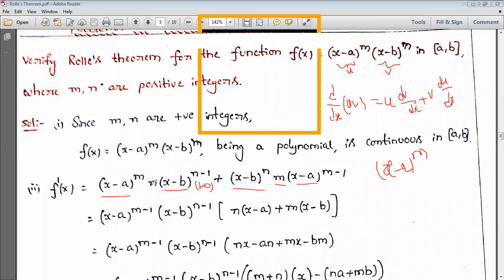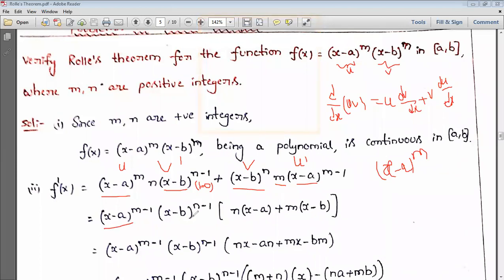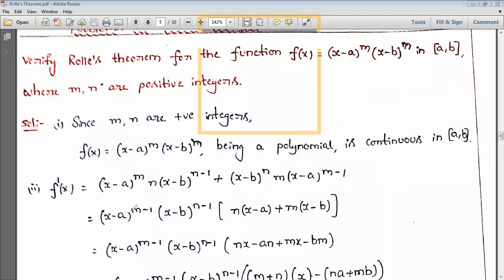Now we applied the uv formula here: u into v dash, plus v into u dash. Now we are taking the common terms from the entire expression. Which one is the common one? I am taking x minus a whole power m minus 1 and x minus b whole power n minus 1 as common. Here we have x minus b whole power n minus 1, so no need to write it again, and n as it is. But here I have only x minus a whole power m.